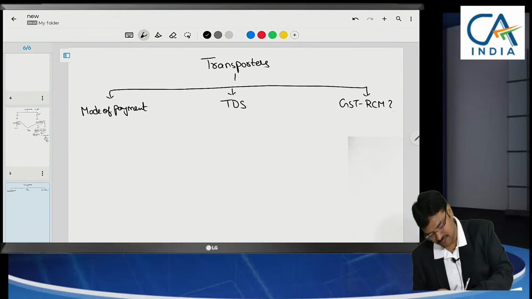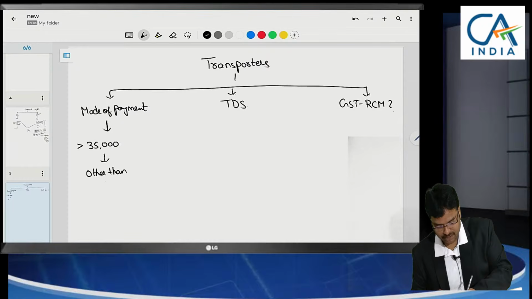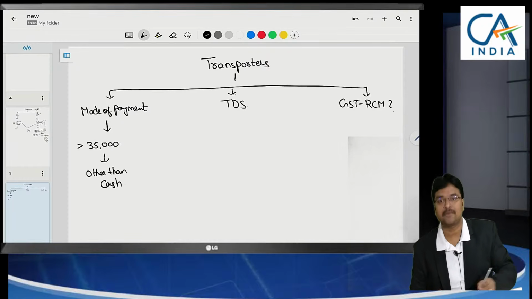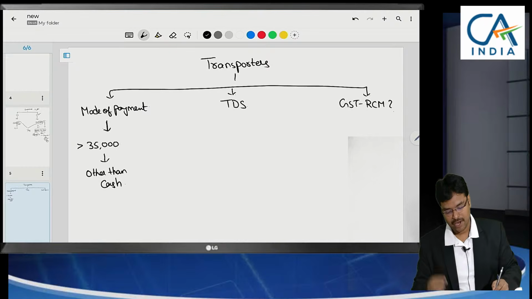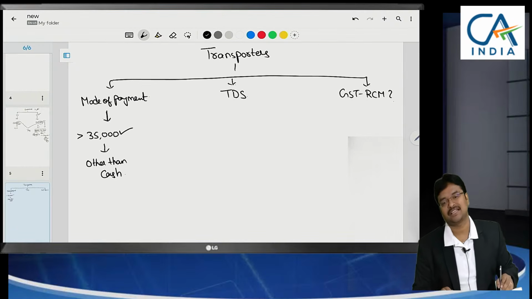So first thing is mode of payment. Whenever we are making payment to transporters greater than 35,000, then it has to be other than cash. That means below 35,000 cash is permissible. Yes. Now here comes the question, how to compute this 35,000 limit.